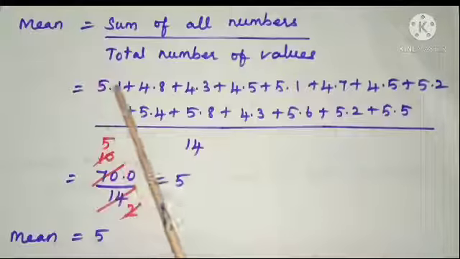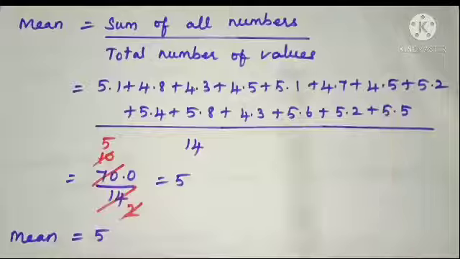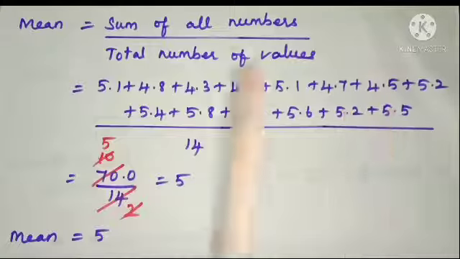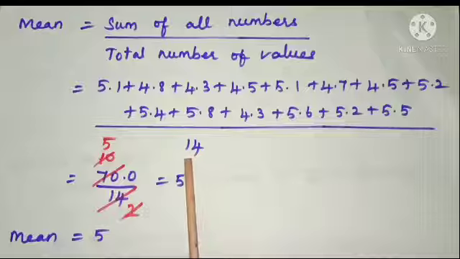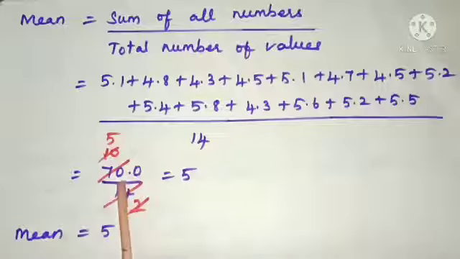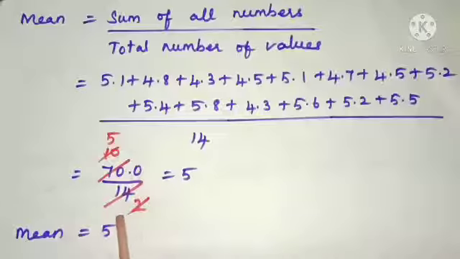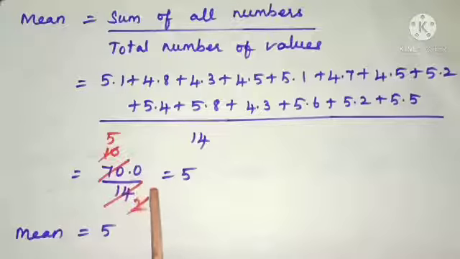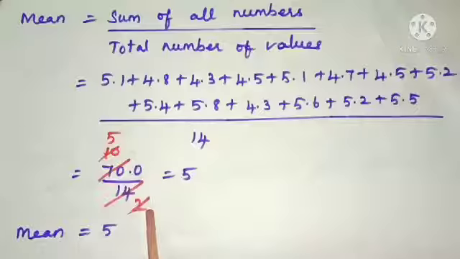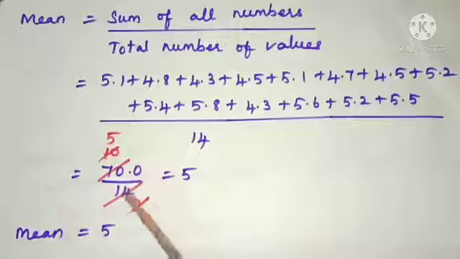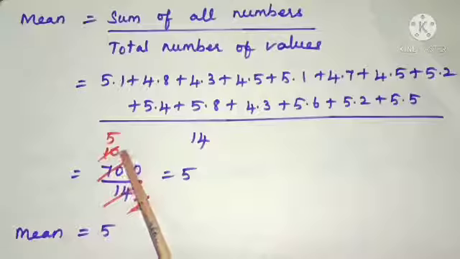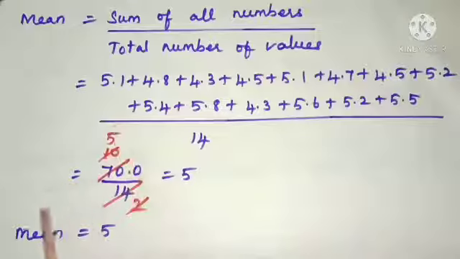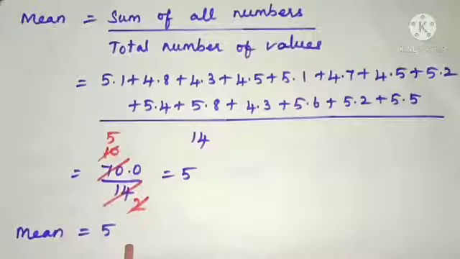Count the numbers. 1, 2, 3, 4, 5, 6, 7, 8, 9, 10, 11, 12, 13, 14. So the total number of values is 14. Count and write. In the next step, add all these values. We get 70.0 divided by 14. Now cancelling 70 and 14 by using the 7 table, we get 10 in the numerator, and in the denominator 2. Again, when we cancel 10 and 2 by using the 2 table, in the numerator we get 5. Therefore, the mean value is equal to 5.